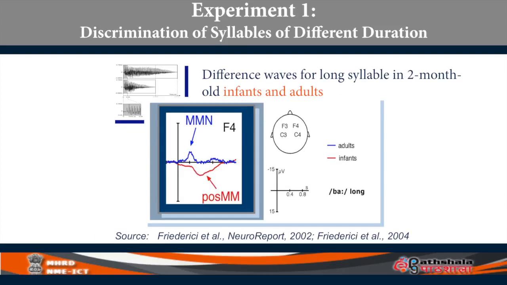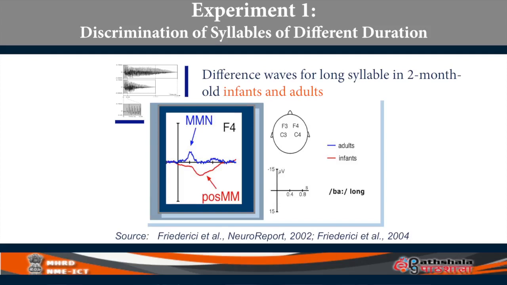Look at one more figure on the screen. Again here, what they did was, they wanted to know whether it's only the adult brain which is good at detecting oddballs, or what about infants. So they tried this experiment with long syllable and short syllable. They gave it to 2-month-old infants, and they also gave it to adults. They compared adults and 2-month-old infants. So they plotted these changes in electrical activity. The blue lines refer to adults, the red lines refer to infants.